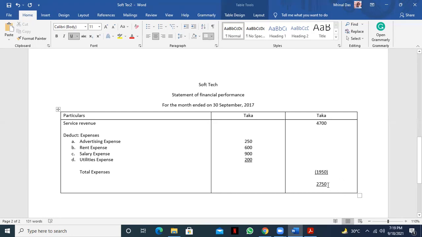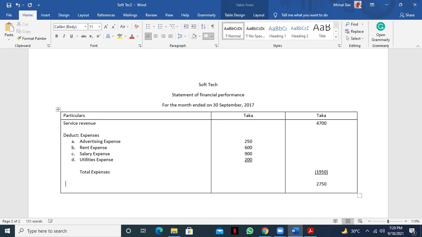Here you see which one is the bigger amount? Revenue or expense? Revenue, sir. Revenue is bigger. If revenue is bigger, then we call it net income. If expenses are bigger, then we call it a net loss. Here you see after deduction, it is a positive figure. 2,750 is positive. If it is negative, then we'll call it a net loss. But here we'll call it a net profit.